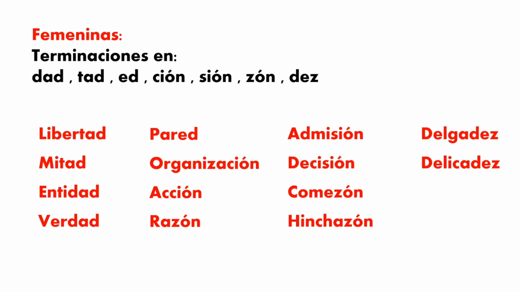Okay, let's get started with the first one. Libertad. It ends with T-A-D, tad, libertad. It will be la libertad. The same for the next one, la mitad. Next one, entidad, ends with D-A-D, dad. Entidad. Verdad. Next one, pared. Next one, la organización. Acción. Razón. Okay, in this case, there will be some exceptions.